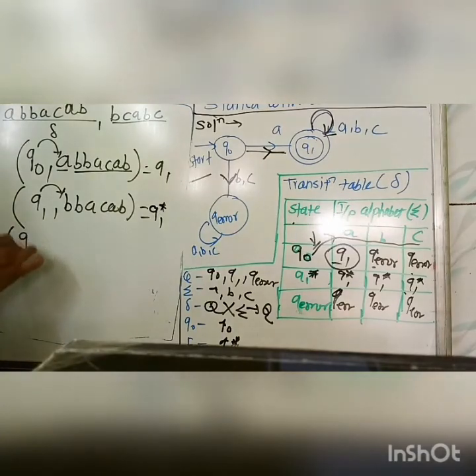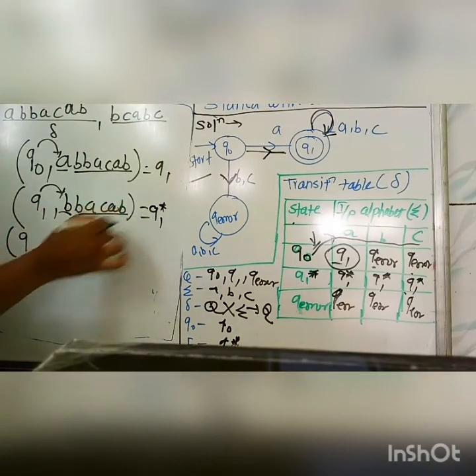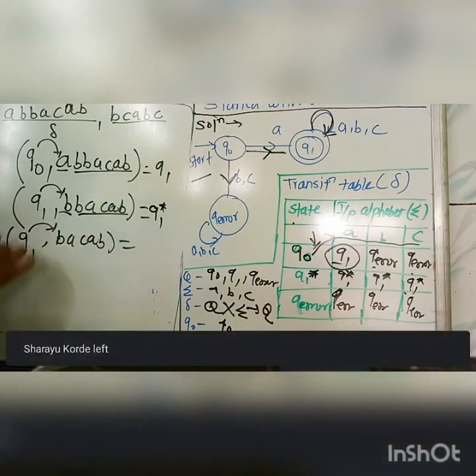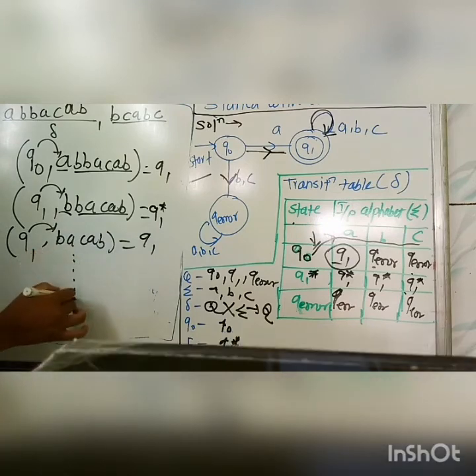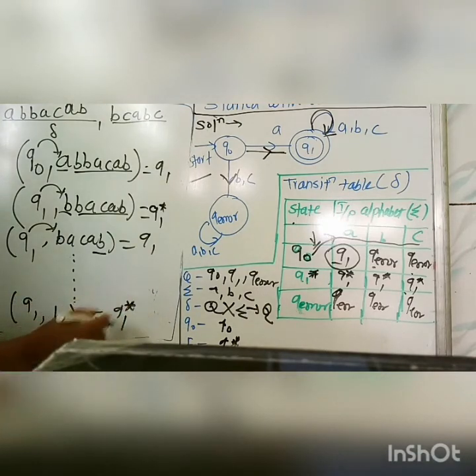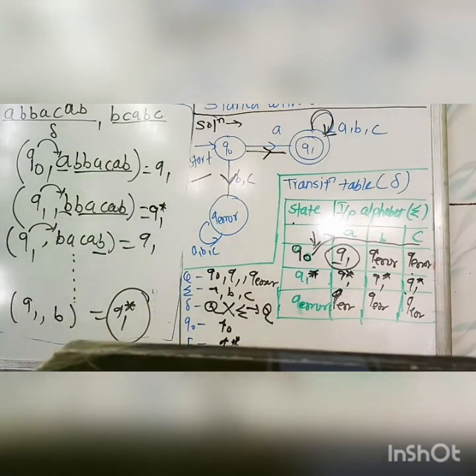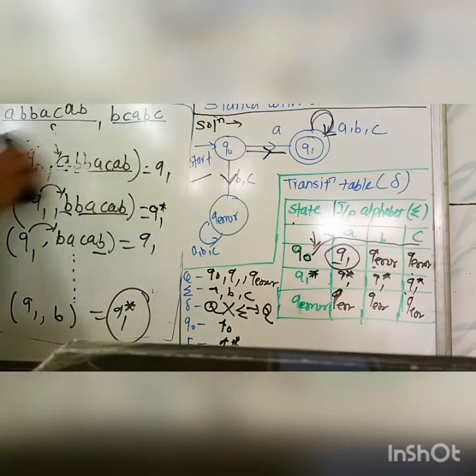Next step is again Q1. This letter is also done, accept it. B A C A B. Again you get Q1 on B, Q1. Until the last, Q1 on B, you get the answer Q1. As you are getting the final state after tracing your string, your machine is a successful machine, which means your DFA is properly designed. Okay, we will trace it for a wrong string also.